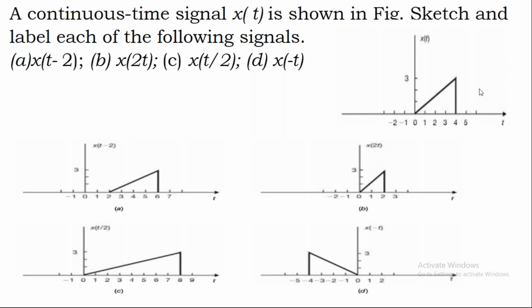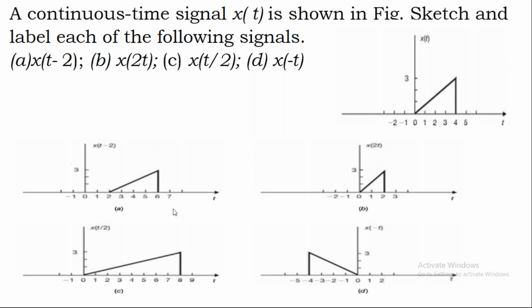If it is shifting towards the right, then we call it a positive shift. That means your actual signal is shifted towards the right by a certain value. If it is shifted towards the left by a certain value, then we call it a negative shift.